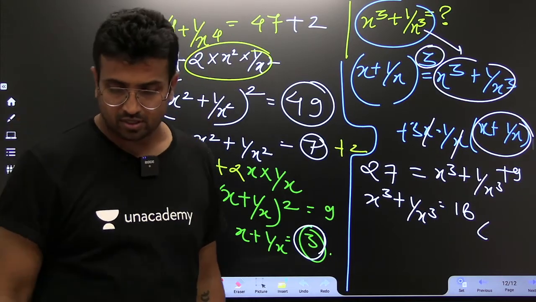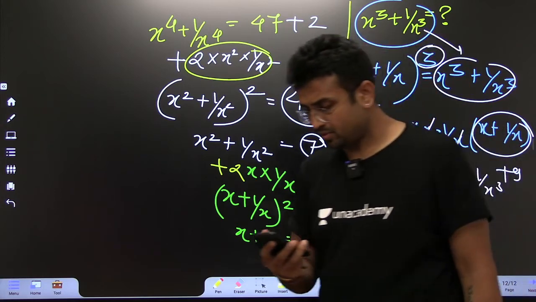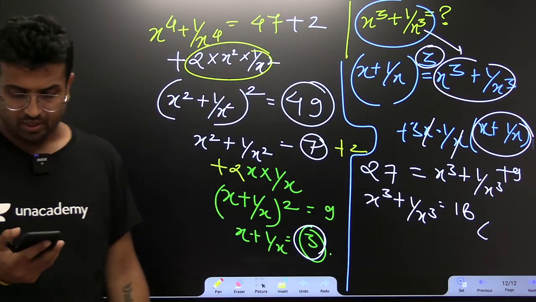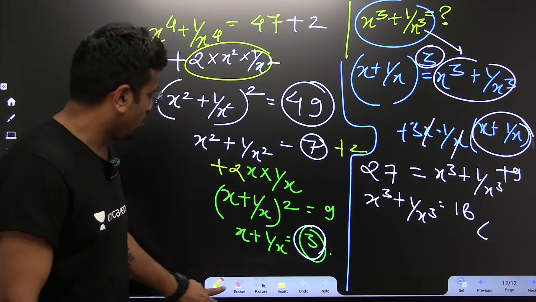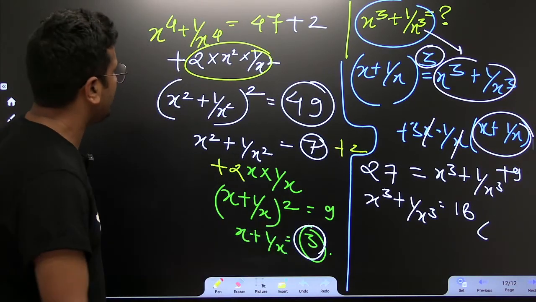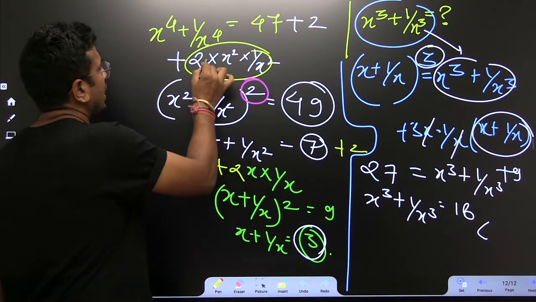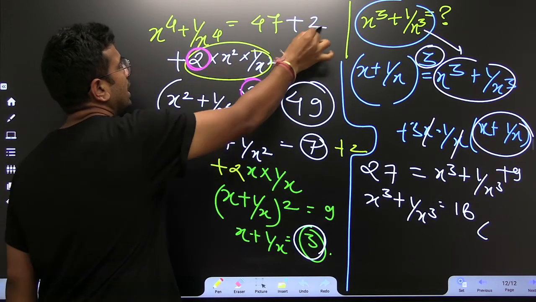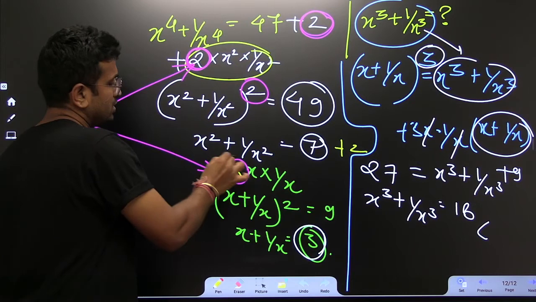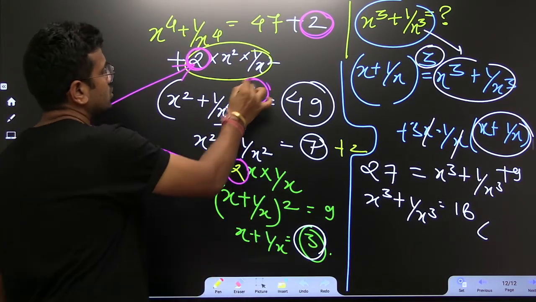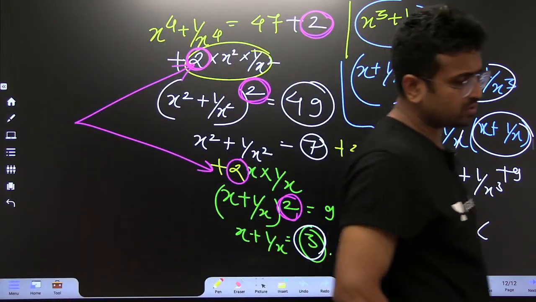Is it fine, everybody? Is it clear to each and every one of you? What I have done, I have added 2 on both sides. Sir, why have you done that? Just to make it a perfect square. And I have done this twice. I have added 2 over here and I have added 2 over here. I have done the very same thing two times, just to make it a perfect square. That is it. This is what was required.